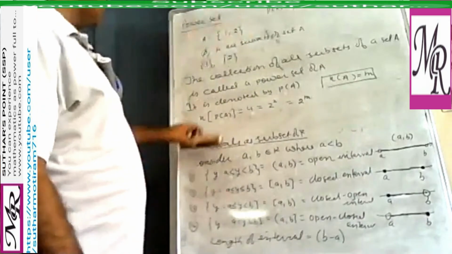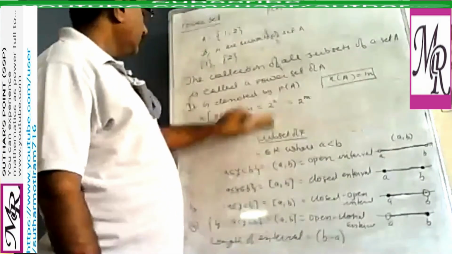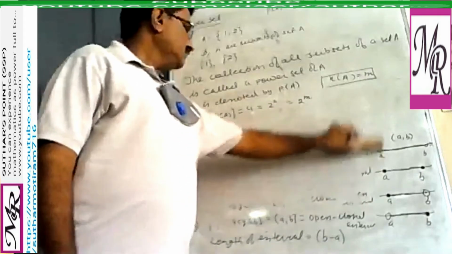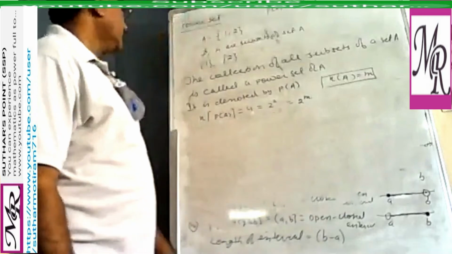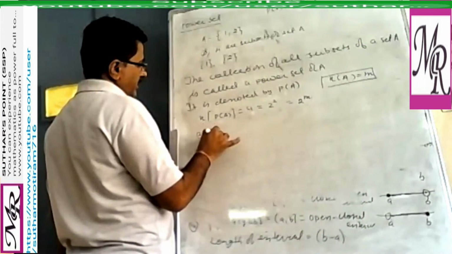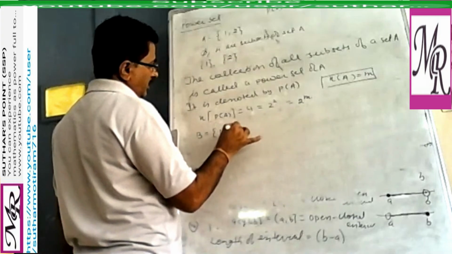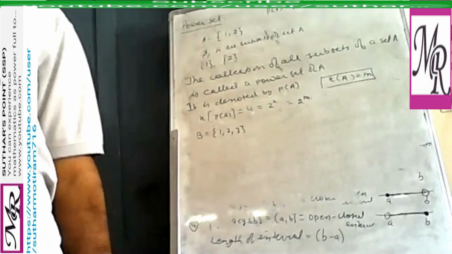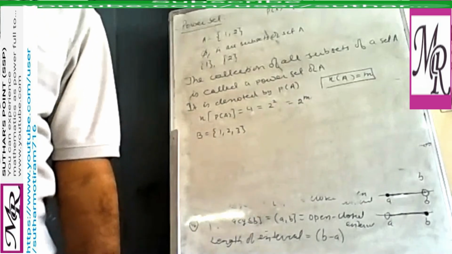Now suppose one more example we take. Say set B contains elements 1, 2, 3. And if you want to write the power set of this, correct?